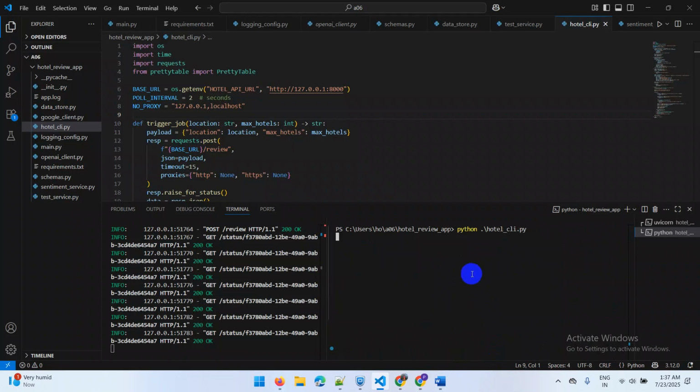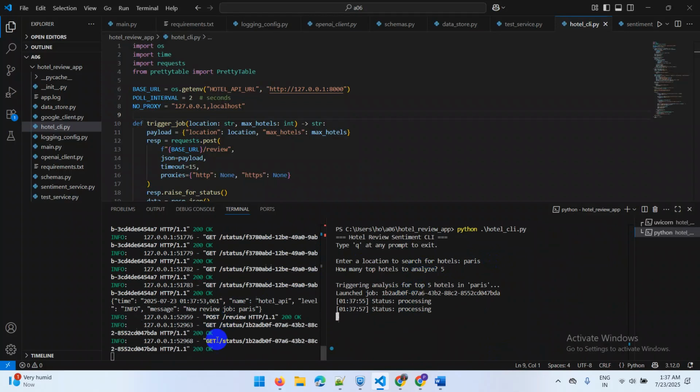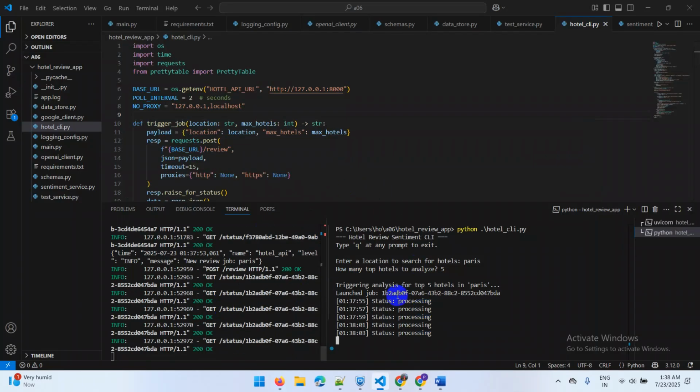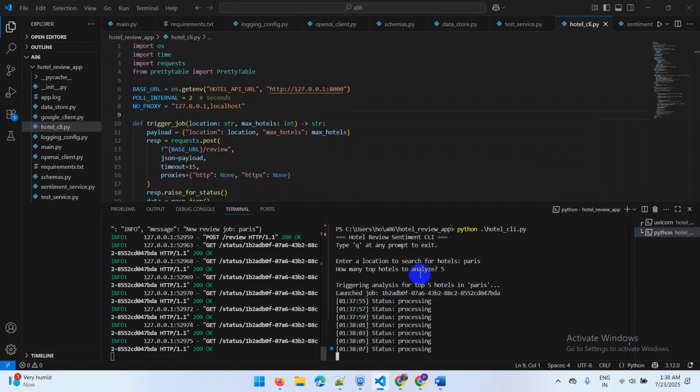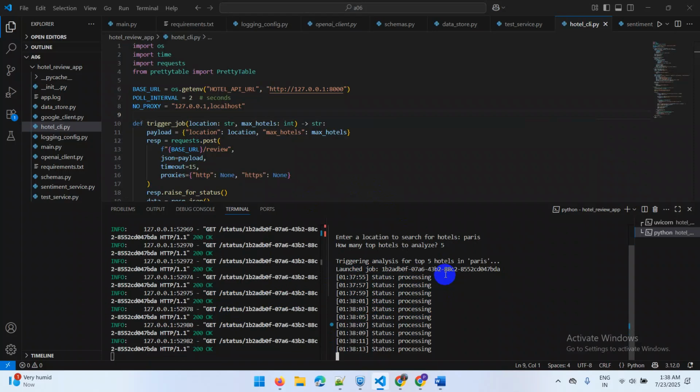Once the application is started, we can put any city or any area and the number of hotels to be analyzed. Once the user inputs that, it will invoke the web service and go through the flow that I specified previously, step by step. Since we specify 5 hotels, it will go through the 5 hotels and provide a summary for us. Let's wait a bit.